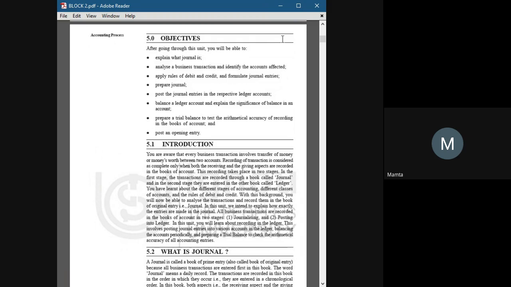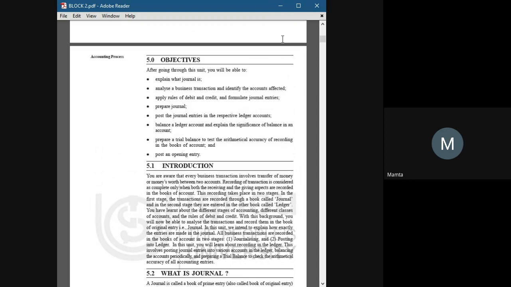when we record a transaction following some rules, like sale of goods or purchase of goods, then it is known as a journal.